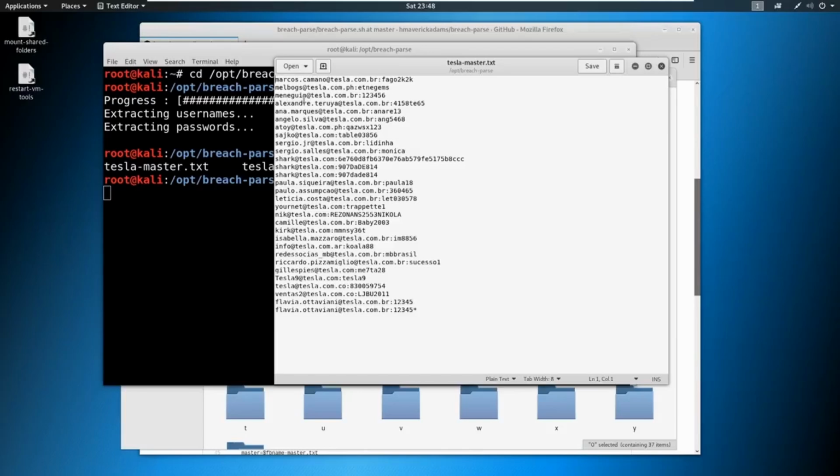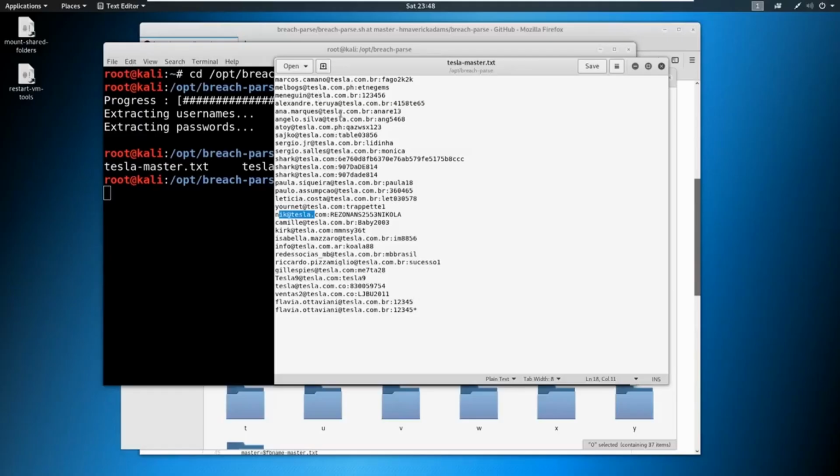So we see these usernames and we see these passwords, and I like to look for repeat offenders. I like to look for the syntax as well. Remember, we had first initial last name, but we see first name dot last name here. We see possibly just a single name. There are different types of things in here. So Nick @tesla.com as well. So it's changed up. I think nowadays it is first initial last name, but maybe in the past they used first name dot last name and then moved to an easier format, or vice versa. They started first initial last name, they got too big, then they had to do first name dot last name.